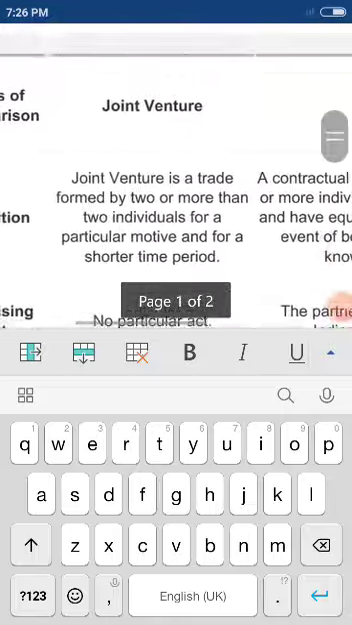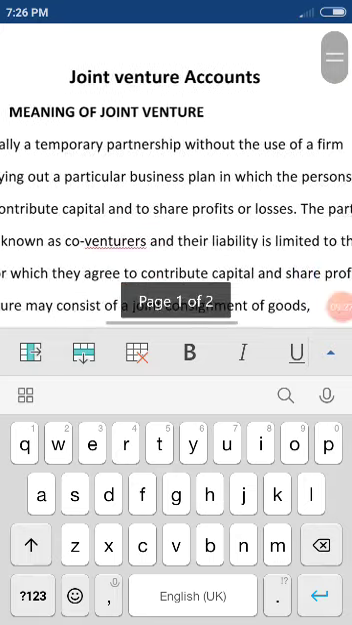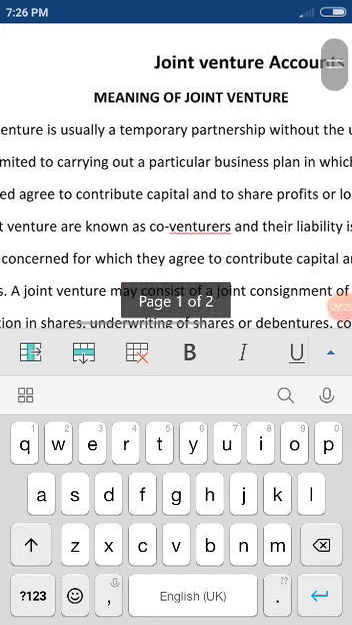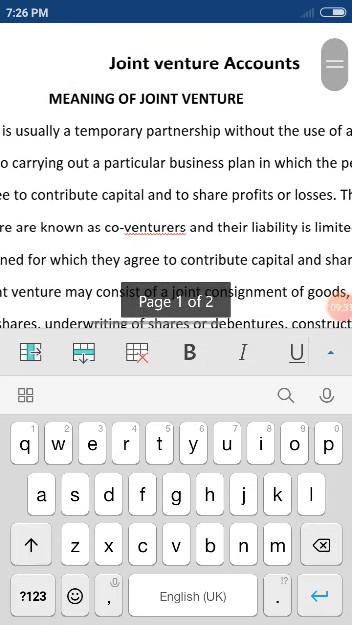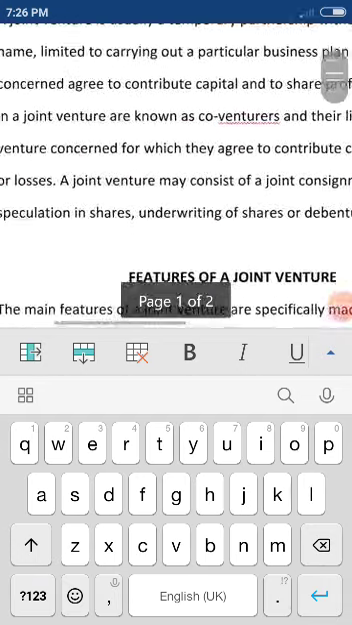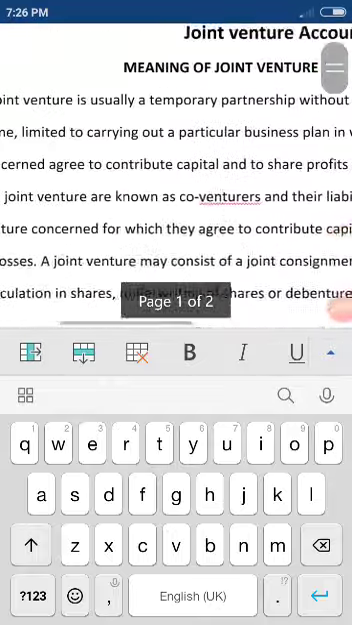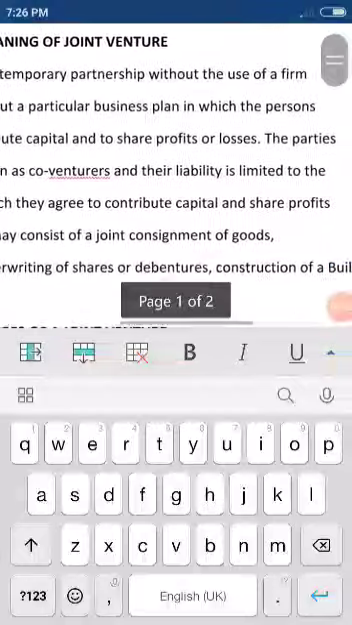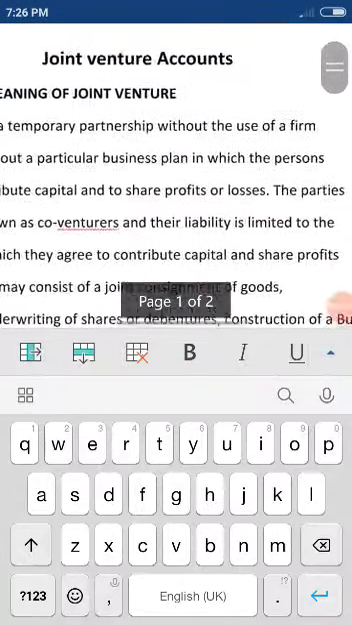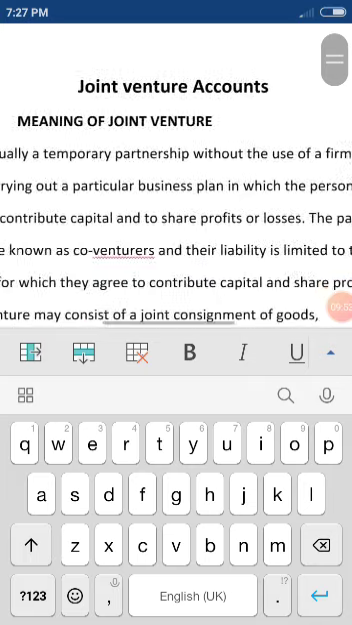This is the complete concept of joint venture. Please study the material which I have already shared in your WhatsApp groups. In the next class I will explain the accounting work which we have to undertake in this chapter, that is how to ascertain the profit or loss of a joint venture.